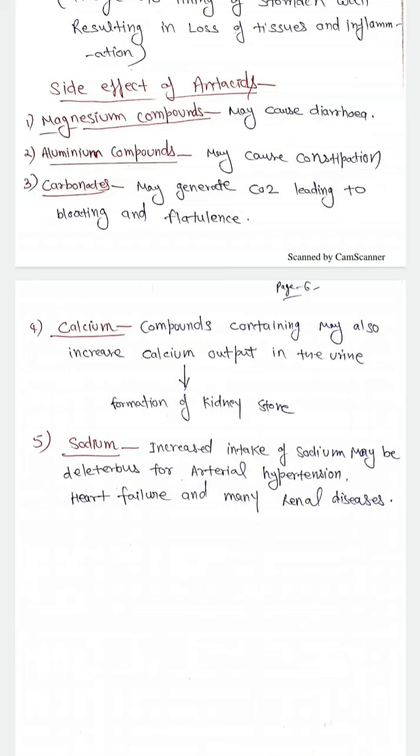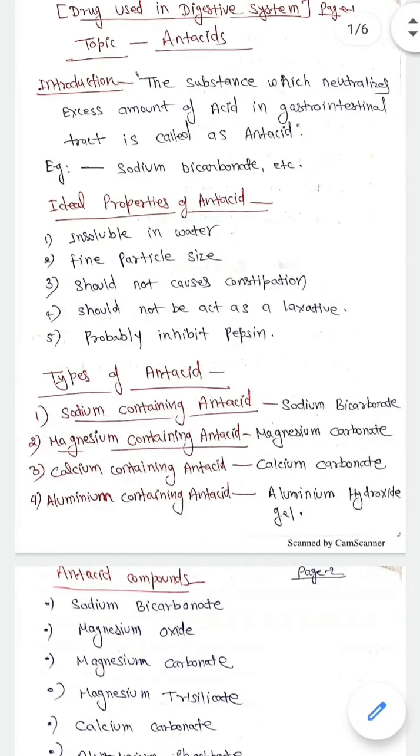If we use sodium compounds, the longer use of sodium bicarbonate may be deleterious for arterial hypertension and in case of heart failure and many renal diseases. So one should use the sodium containing antacids very wisely. So this is all for the antacids.